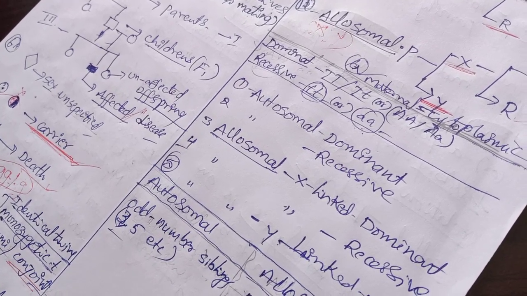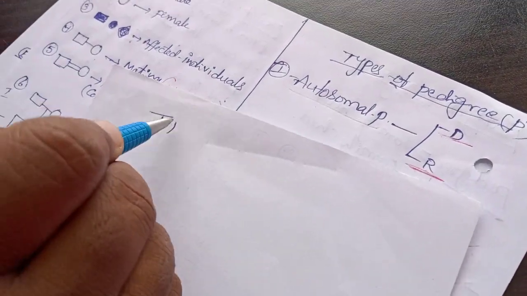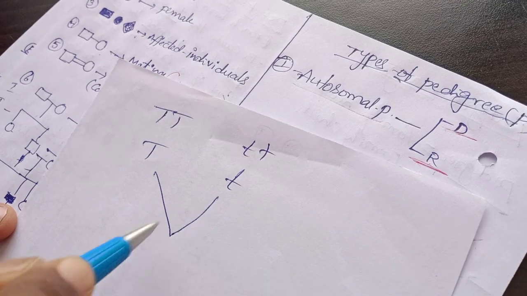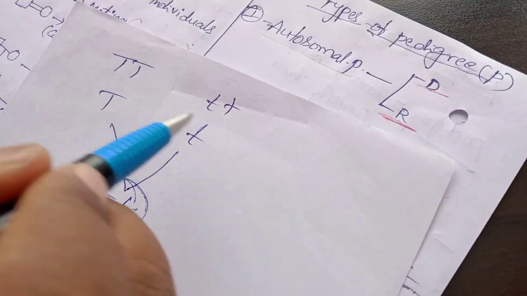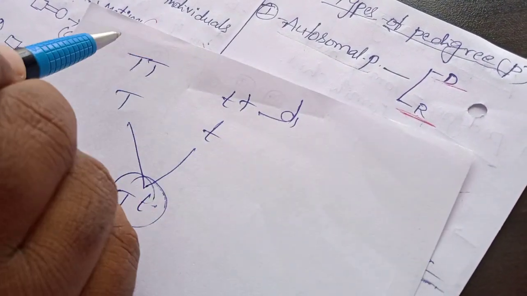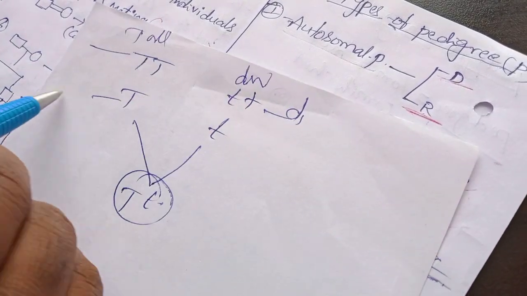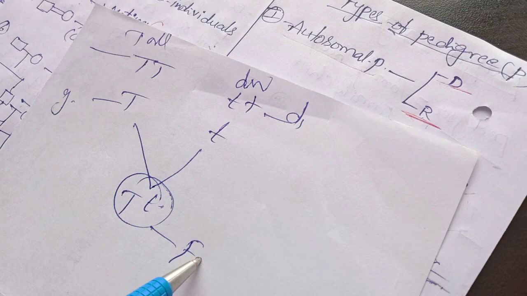I'll explain what the dominant condition and the recessive concept are. You already know about capital T, small t. Here capital T, small t, you are getting this. This one is the dwarf condition, parents tall and dwarf. Here these are gametes. This one is the F1 generation.